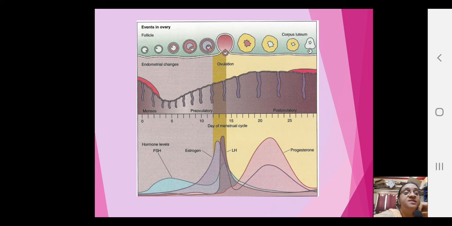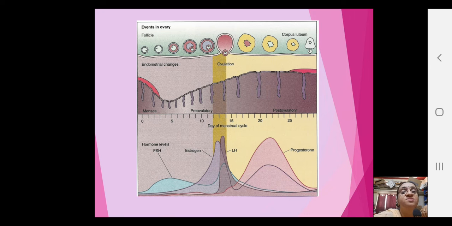After that you find a steady decrease in the LH, estrogen and FSH levels, and only the progesterone level is maintained high, and of course the LH level is also a little high, because it is going to ensure that the corpus luteum is functioning properly. And understand that at the end of the cycle, the levels of all the hormones virtually go down. Now that is the third part of the picture which I was speaking about.